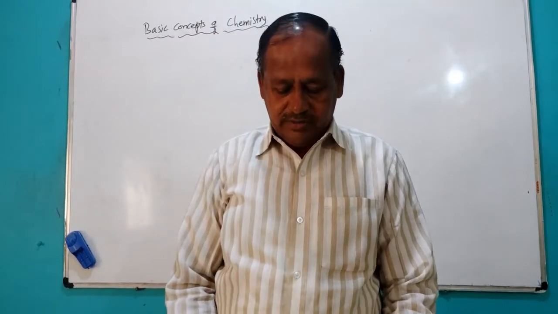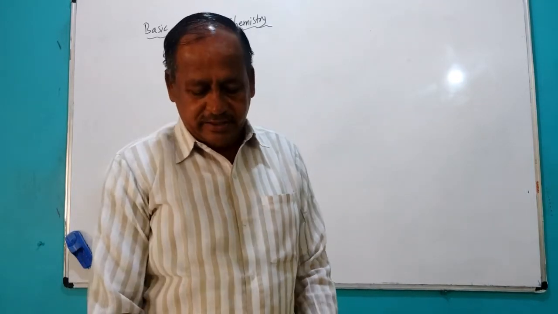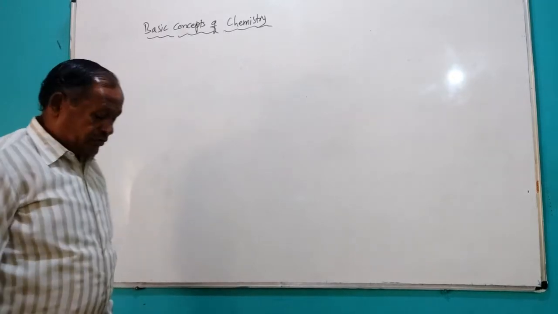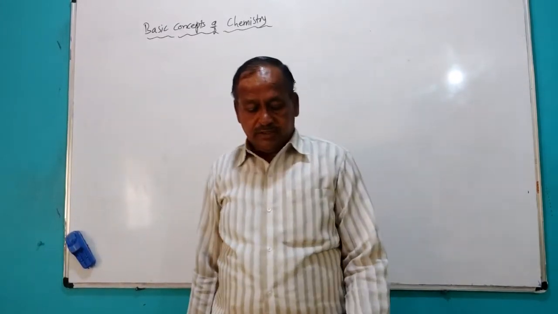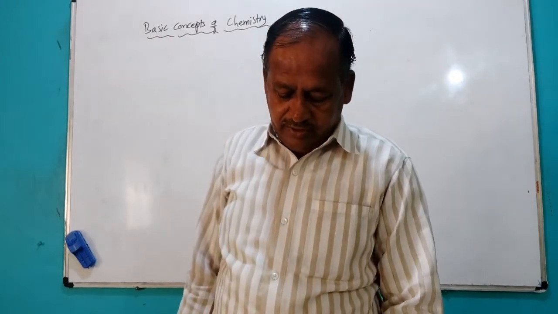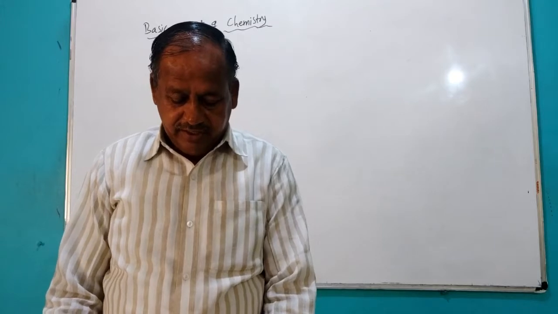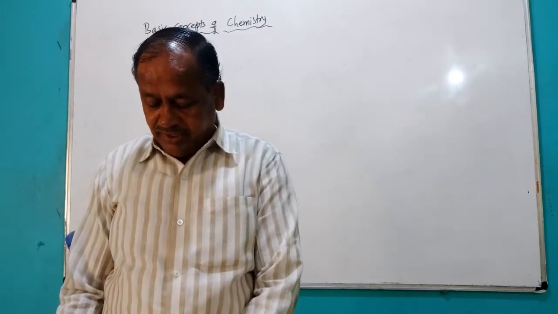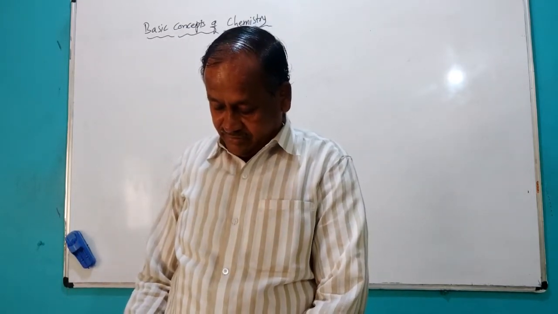Hello everyone, good morning. As I started already, basic concept of chemistry, so the first period we just completed the introduction about the concept of chemistry. In that we have seen the importance of chemistry and the properties of matter and their measurements.